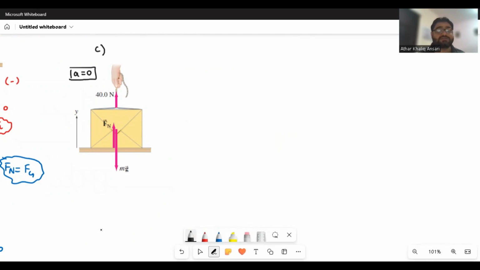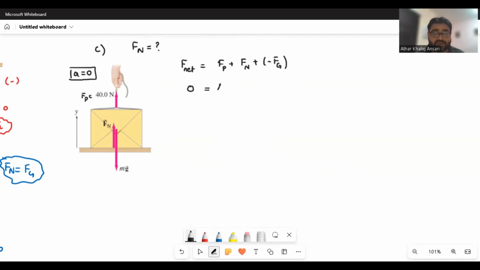Now they are asking us to find the normal force in this situation. So again, I will start from the same concept. Whenever there is more than one force, all of these forces are vertical. So I will say F net is equal to the sum of all the forces. The forces are one force of the person that is upward, one is the normal force that is also upward, and the third one is the force of gravity, the weight, which is acting downward. I will put downward as negative and upward as positive. As there is no acceleration, net force is 0.